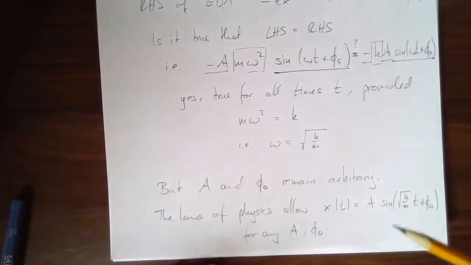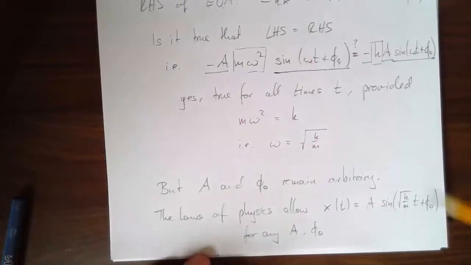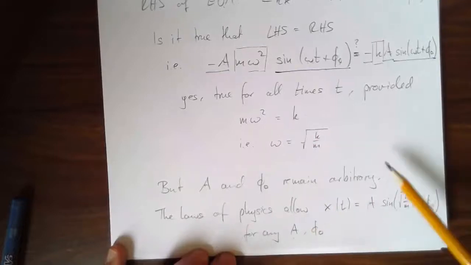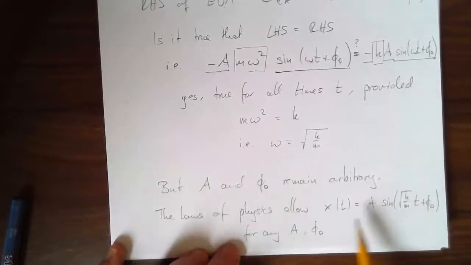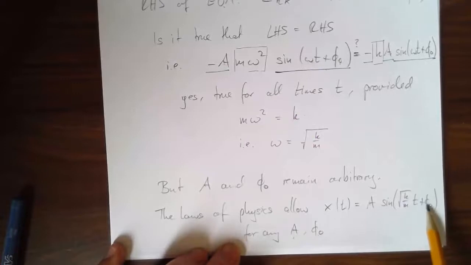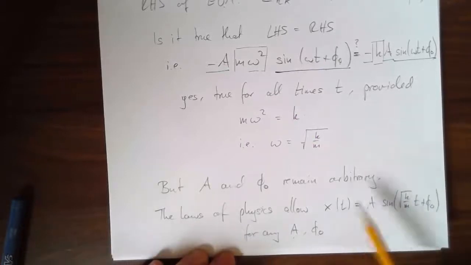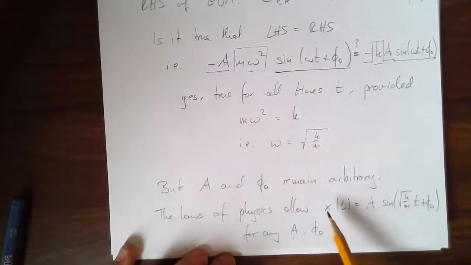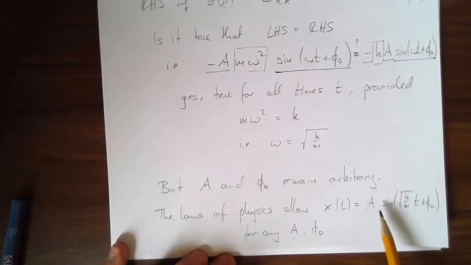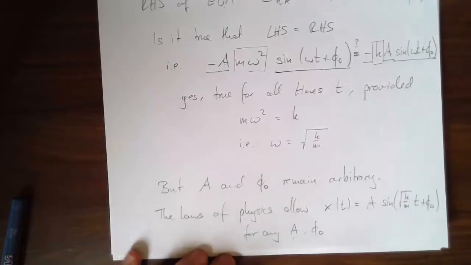And in any specific spring I can give you, where you pull it down a specific amount, pulling the spring to left or right before you let go by a specific amount, that will determine A. When you let go might determine phi naught. Then you've got a specific x of t, with 5 sine squared root of k over m t plus pi over 2. Sure, that's a specific example, a specific instance of this general motion. But the laws of physics allow for this for any value of A and phi naught.